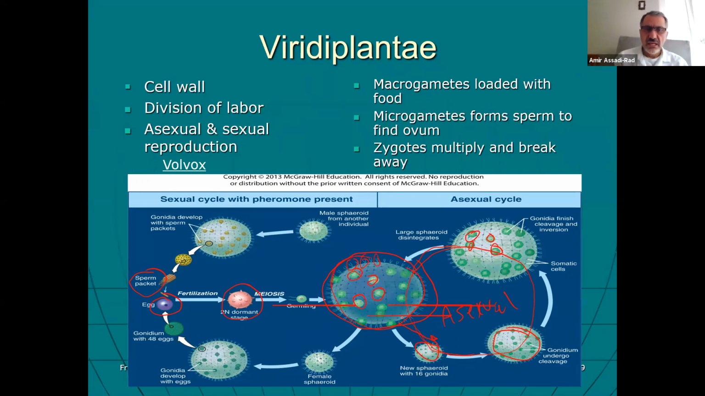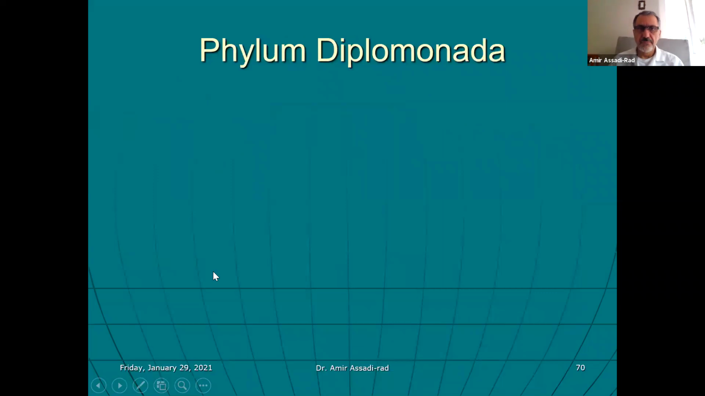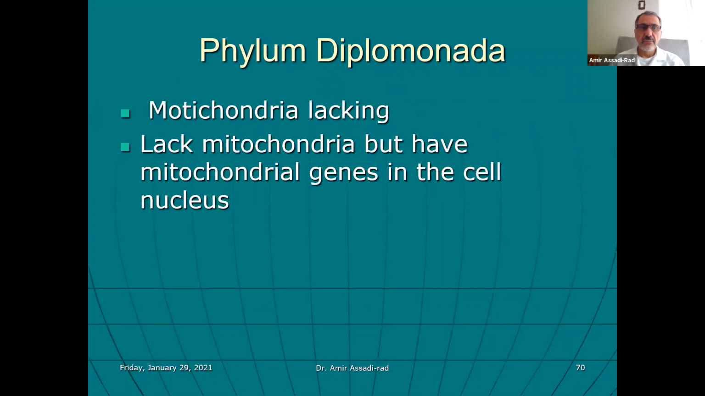This colony can sometimes form a sperm and an egg, right here, sperm and an egg. And then, of course, what happens, these sperm and egg combine together, form the zygote, and the zygote can become a colony, and so on and so forth. Okay, the next phylum, phylum Diplomonada.